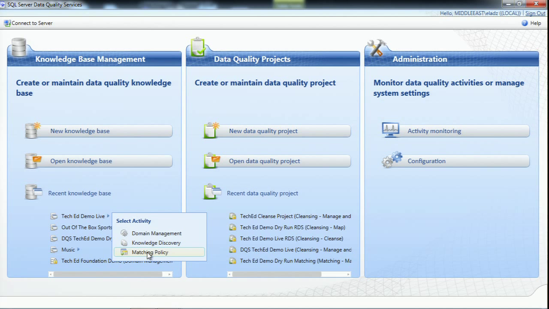Now again, the concept holds. I first need to build my knowledge base, train my knowledge base to make sure it has some knowledge in it, and then use it in a project. So in this action, I'm going to train my knowledge base for matching. I'm going to define a matching policy. I'm going to train it until I'm happy with the results, and then I'm going to run a full matching project on the entire source. So what's matching policy in a sense?